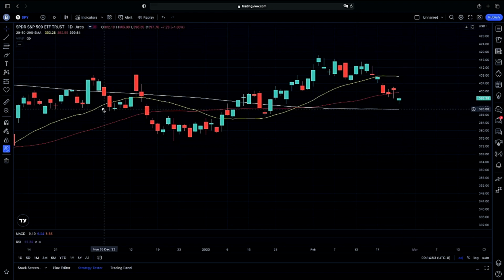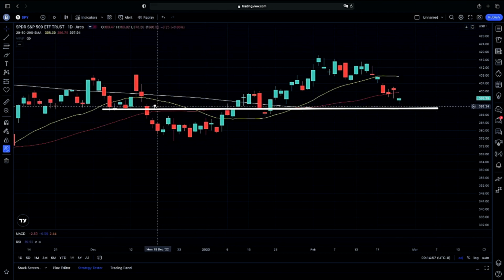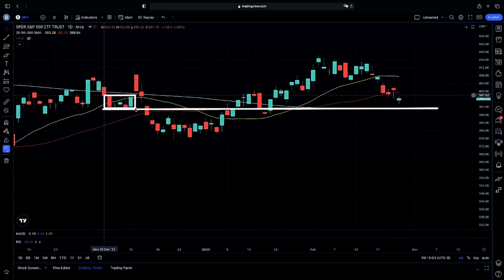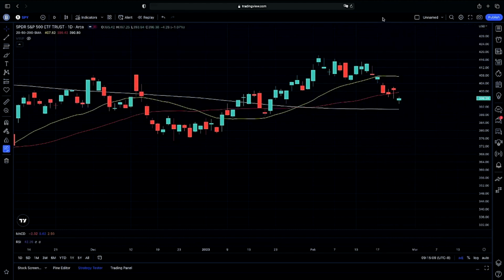Again, if we do test our 200-day moving average, we would be testing a very key level that we did have a bounce from. We did have an area of balance here. We did hold this area of balance. So will we have a possible bounce on our 200-day moving average? I'm going to go over exactly what we're looking for here.